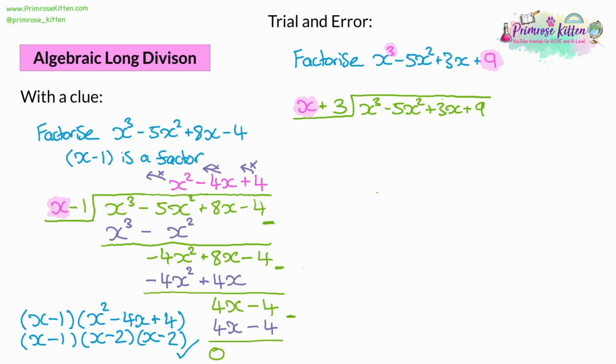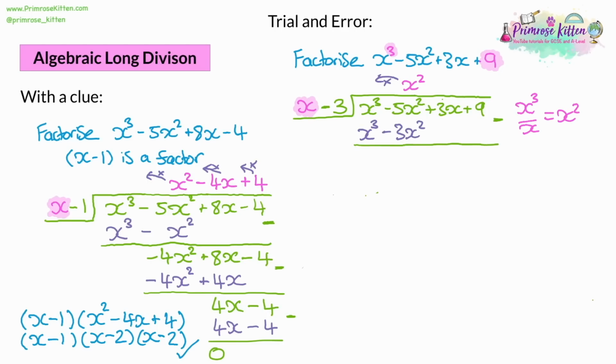Now, I know that 3 definitely has to be factoring into this somehow to get that 9. So rather than being a positive 3, let's try a negative 3 instead. And let's see what this gives us. So we proceed the same way. We have x cubed at the front, and we're dividing it through by x, and that gives us x squared, which we can write in as our first answer. We haven't taken into account the negative 3, so we need to multiply that by the numbers at the start. X squared times x gives us x cubed, and x squared times negative 3 gives us negative 3x squared.